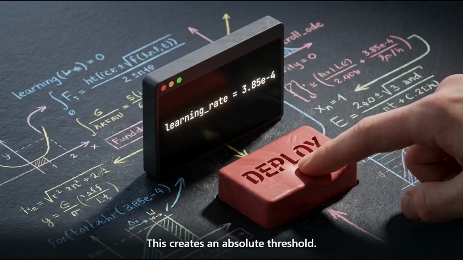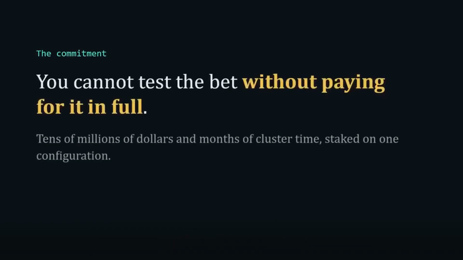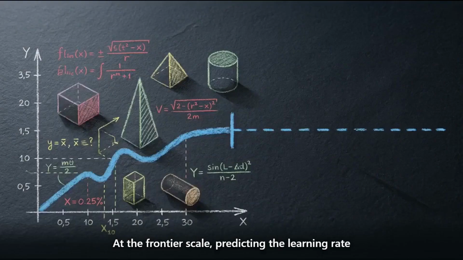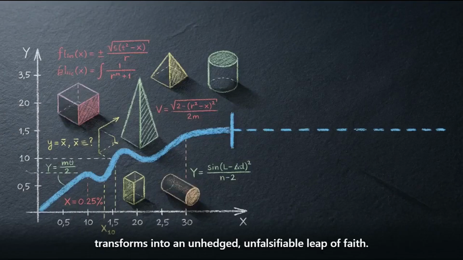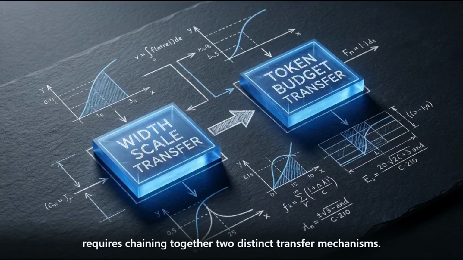This creates an absolute threshold. You place your bet on a predicted hyperparameter, and the only way to find out if the math held up is to spend the compute and run the model to completion. At the frontier scale, predicting the learning rate transforms into an unhedged, unfalsifiable leap of faith. Calculating that leap of faith requires chaining together two distinct transfer mechanisms.